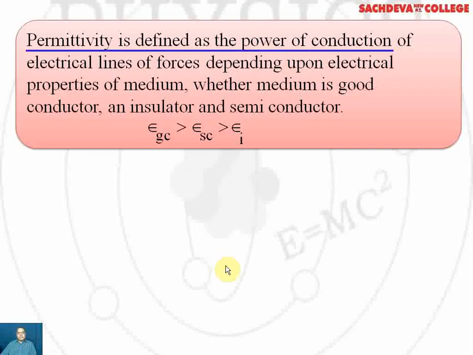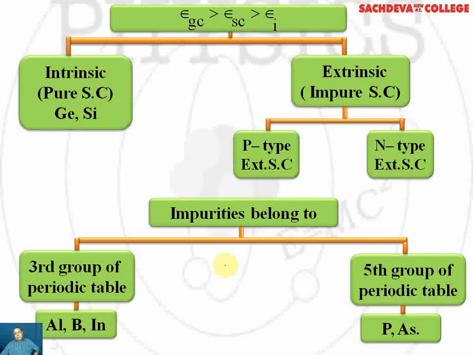Permittivity is defined as the power of conduction of electrical lines of force depending upon the electrical properties of the medium, whether the medium is a good conductor, an insulator, or a semiconductor. So now in the given table, we have shown that the permittivity of a good conductor is greater than that of a semiconductor, and for a semiconductor, it is greater than that of insulators. The semiconductors are classified into two categories. One of them is intrinsic or pure semiconductor, which are germanium and silicon. They are fourth group elements, that is metalloids.